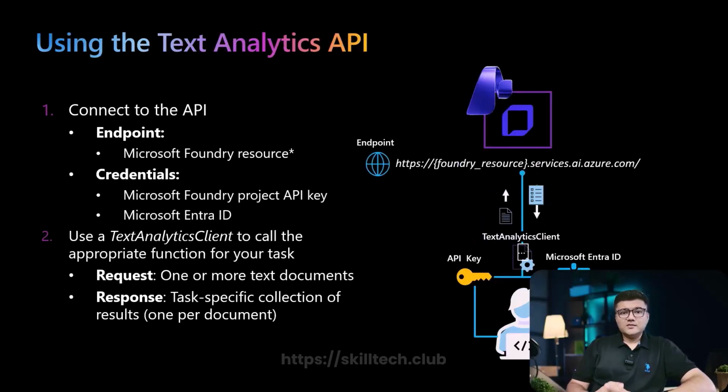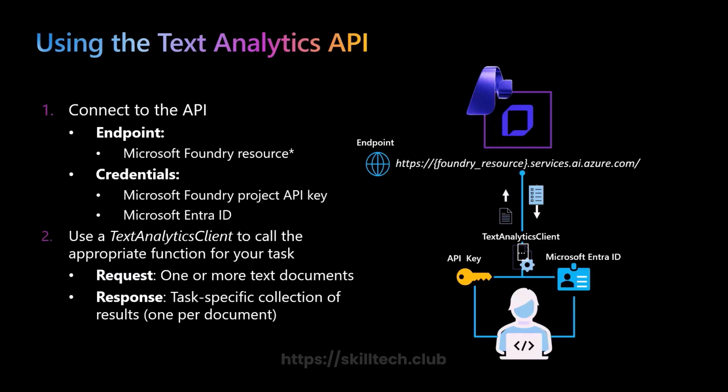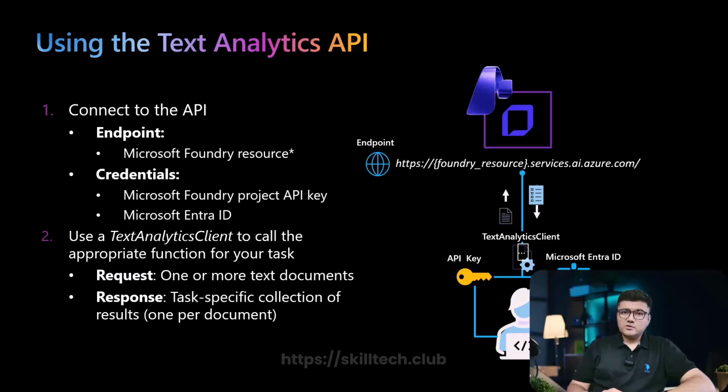Let's use the text analysis API. When you use this as an API, like all APIs, we have to use an endpoint. We will have the Microsoft Foundry resource endpoint, which we are going to use. To authenticate the request, we need to use Microsoft Entra ID, or you can also use the Foundry project API key. The token associated with that API key will authenticate our request. Then we use the text analysis client. This is the main class which we use to create an instance, and using this we'll be able to call appropriate functions for a specific text analysis task.